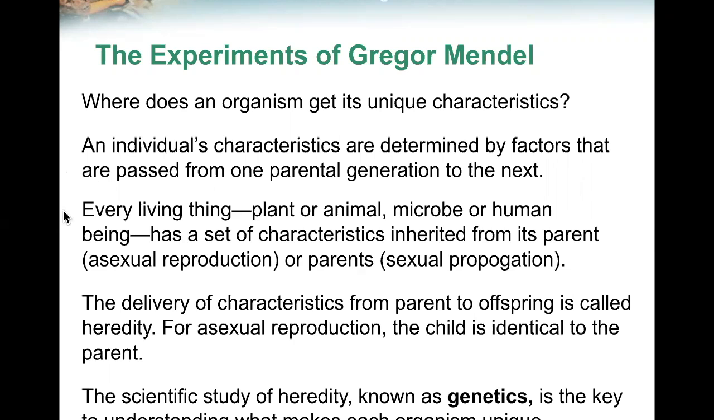Every living thing, plant or animal, microbe or human, has a set of characteristics inherited from its parents. Asexual reproduction has one parent, or two parents for sexual reproduction. The delivery of a characteristic from a parent to offspring is called heredity. For asexual reproduction, the child is identical to the parent. The scientific study of heredity, known as genetics, is the key to understanding what makes each organism unique.